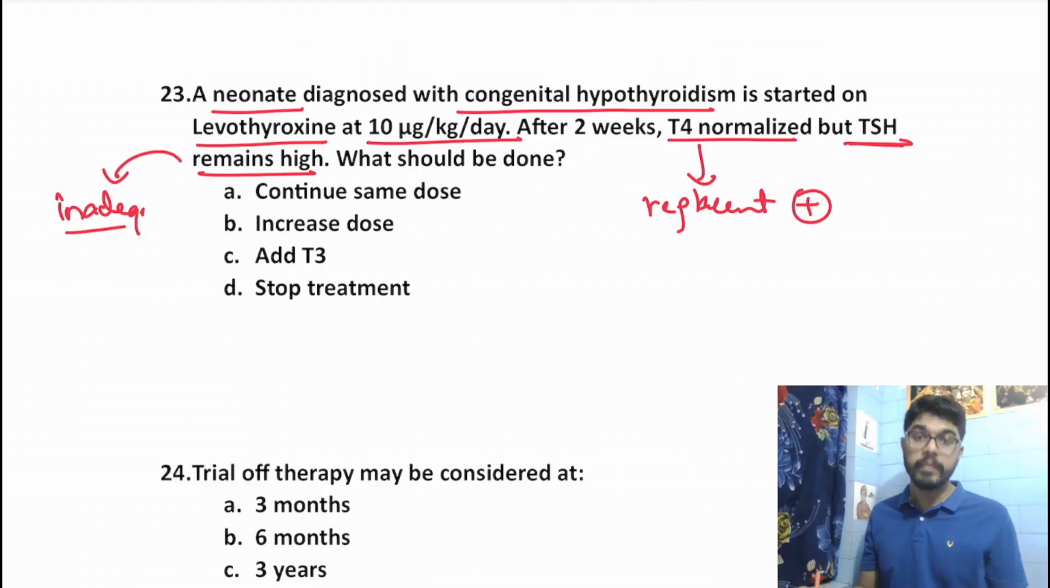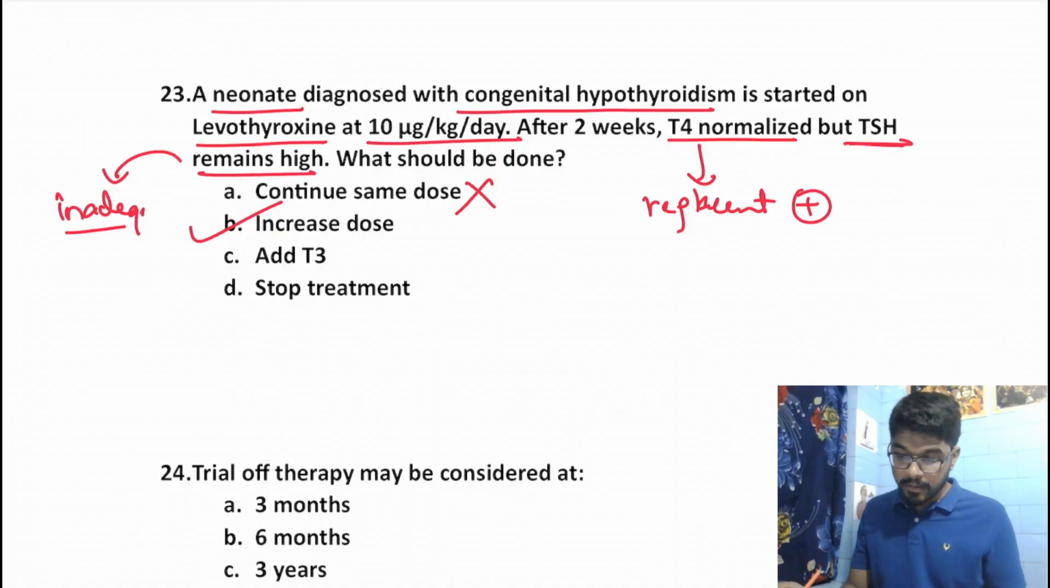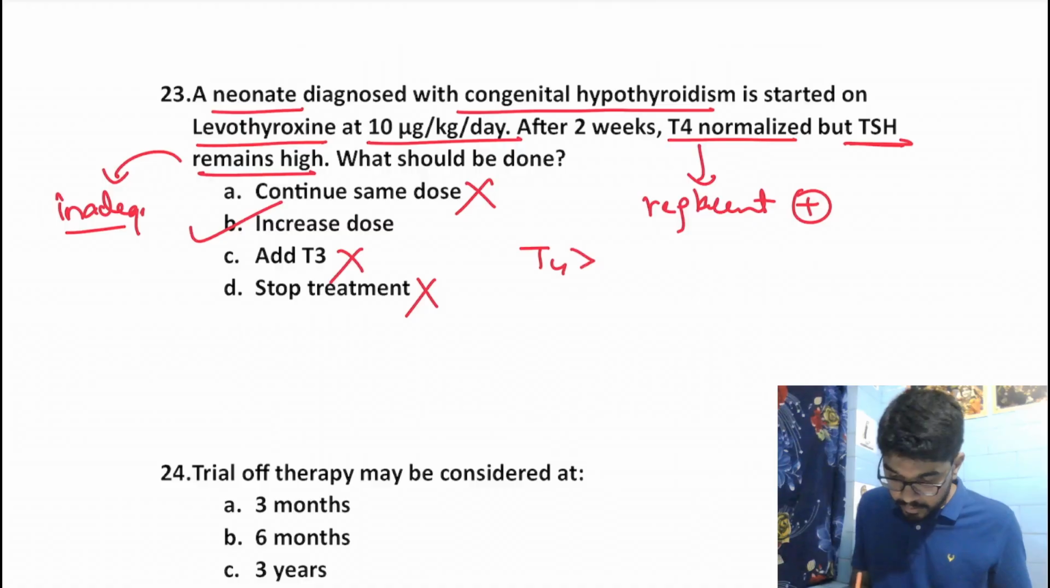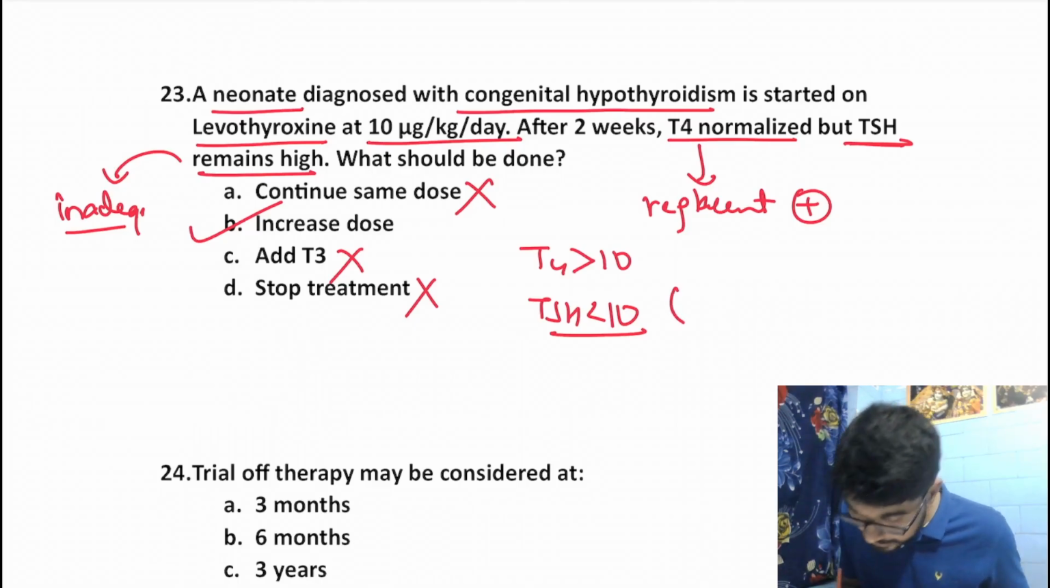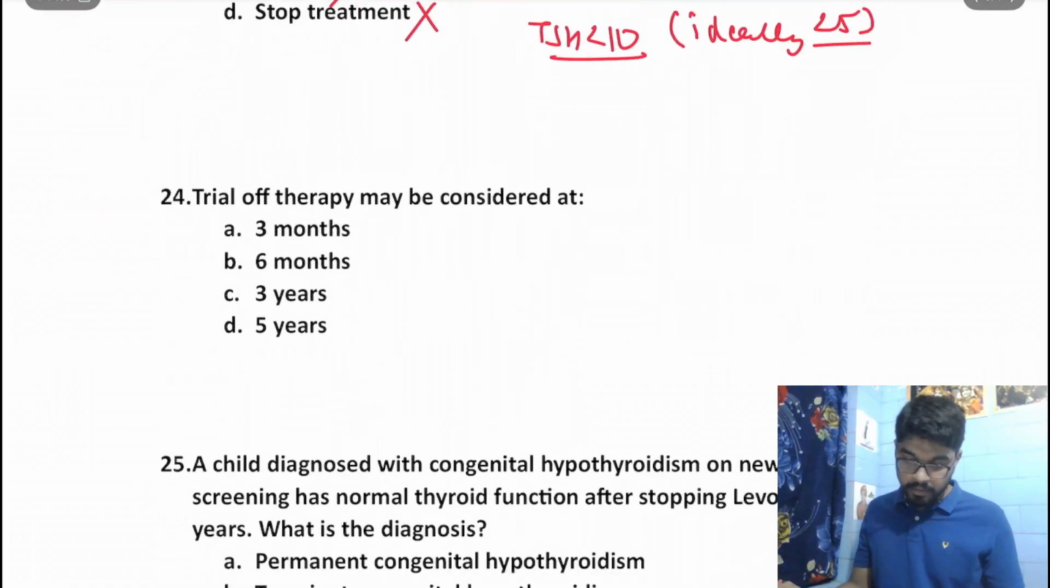So what should we do? We should just increase the dose. Continue the same dose? No, we should not continue the same dose because again this is not enough to bring things to normal, right? Increase the dose. Yes, we should increase the dose. Add T3? No, T3 is again too potent and has a short half-life. Stop the treatment? No, this would worsen the condition, right? Normally T4 should be more than 10 and TSH should be less than 10, right? Ideally TSH should be less than 5. Okay. Moving on to the next question.